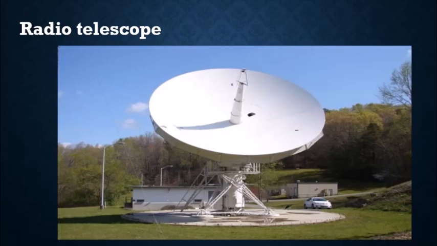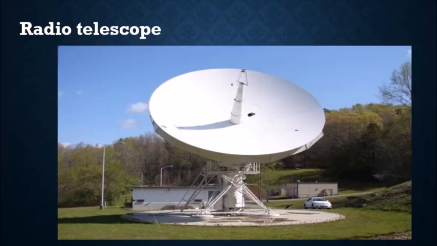They are made of one or more dishes, usually of a parabolic shape. As in an optical telescope, the incident radio waves are reflected by the dishes and converge at the focus, so a radio receiver is placed at the focal point.